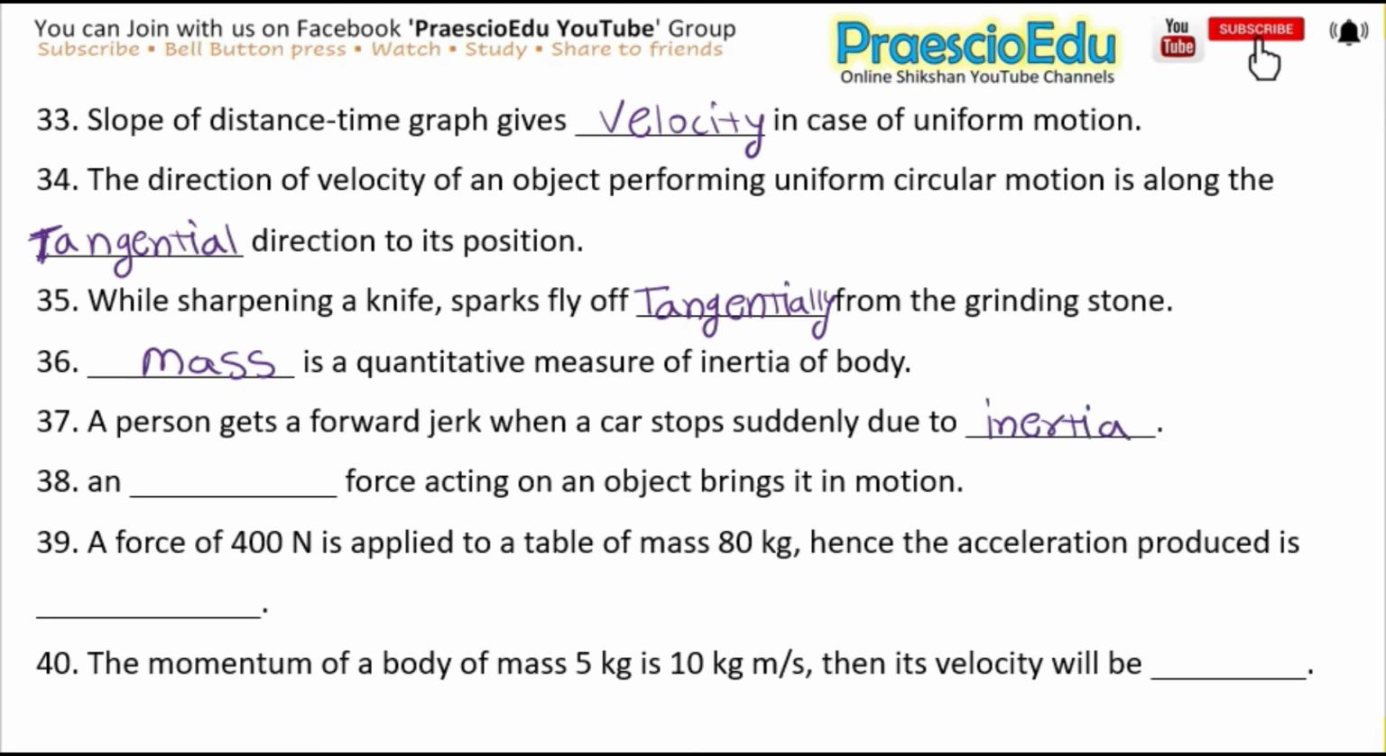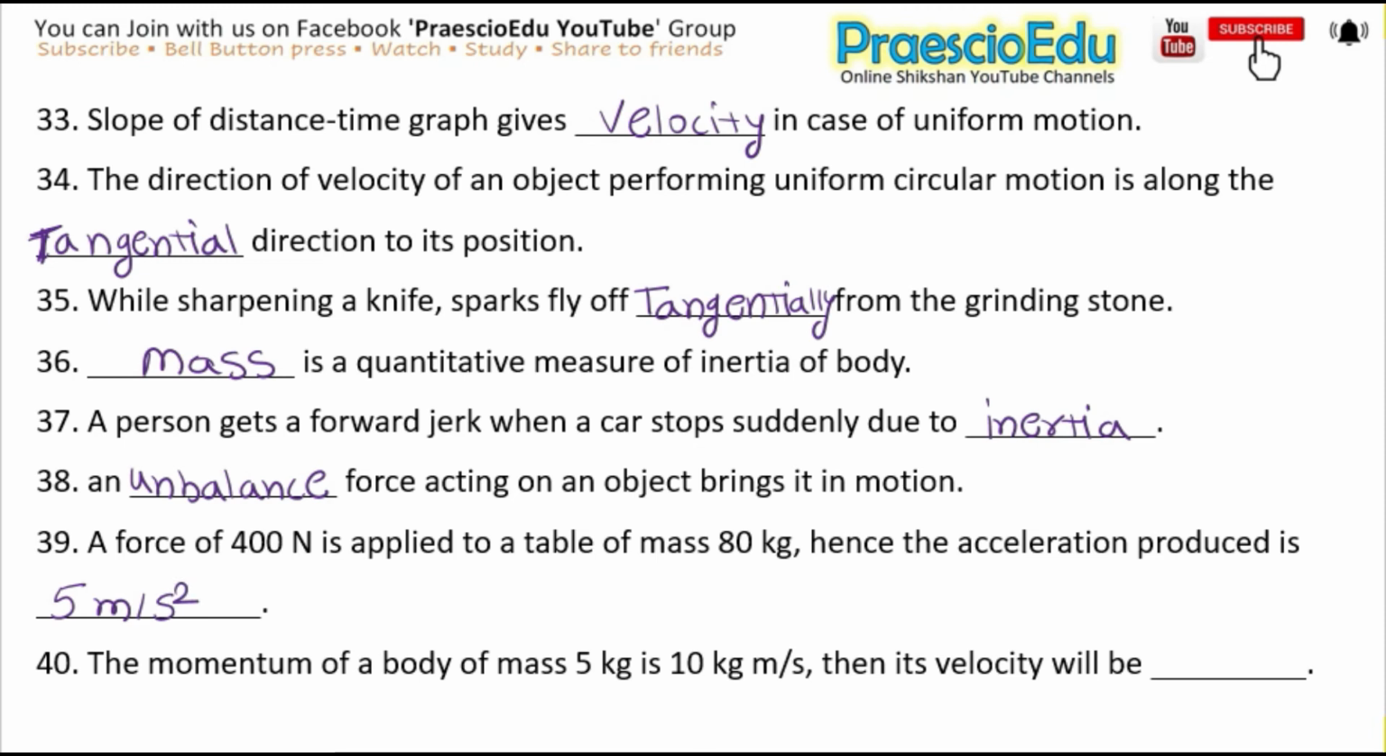Next is an dash force acting on an object brings it in motion, and the answer is unbalanced force. Okay. Next is a force of 400 N is applied to a table of mass 80 kg. Hence the acceleration produced is dash, and the answer is 5 meter per second square.